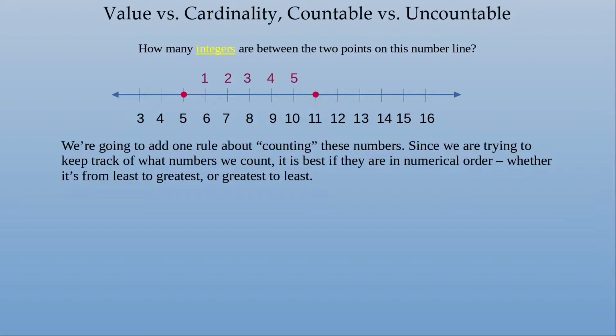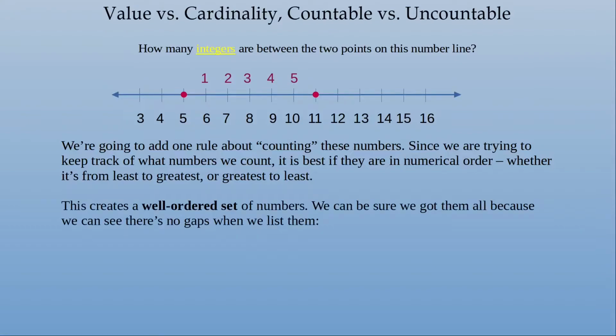Since we're trying to keep track of what numbers we count, it is best if they are in numerical order, whether it's from least to greatest or greatest to least. This creates what's called a well-ordered set of numbers, set just meaning any group. We can be sure we got them all because we can see that there's no gaps when we list them. 6, 7, 8, 9, and 10, those are the ones that we counted, the first, second, third, fourth, and fifth